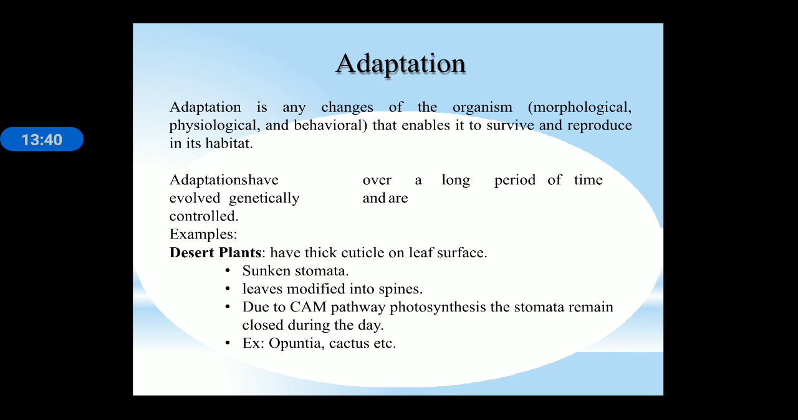Adaptation is any change of an organism that enables its survival and reproduction in its habitat. Adaptations have evolved genetically over a long period of time and are genetically controlled. Desert plants have different adaptations as compared to hydrophytes. Desert plants have a thick cuticle on the leaf surface and sunken stomata. These are the adaptations. Leaves are modified into spines, and they have CAM metabolism. Opuntia and cactus are examples of desert plants.